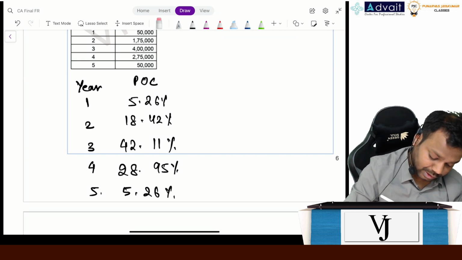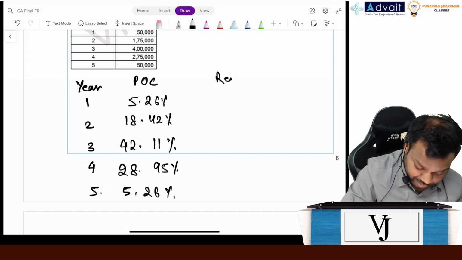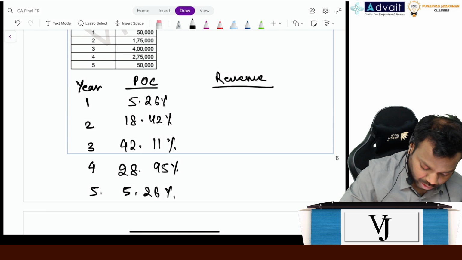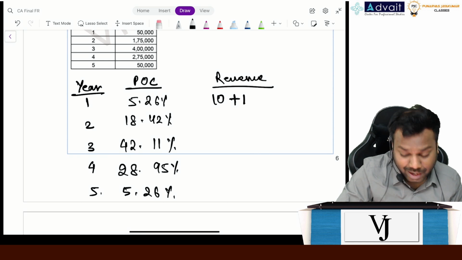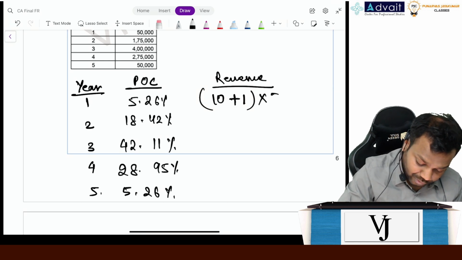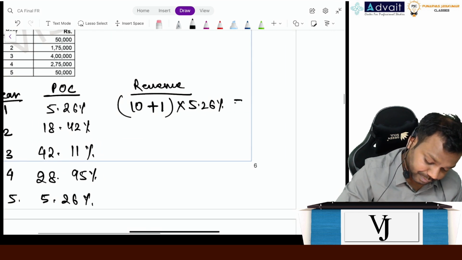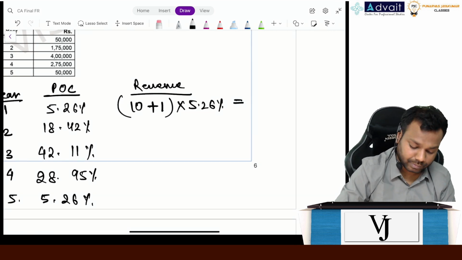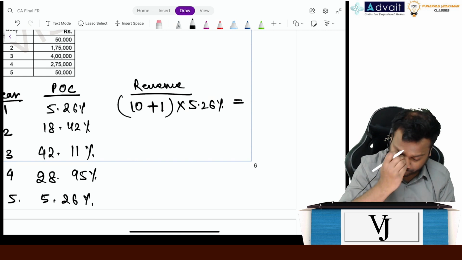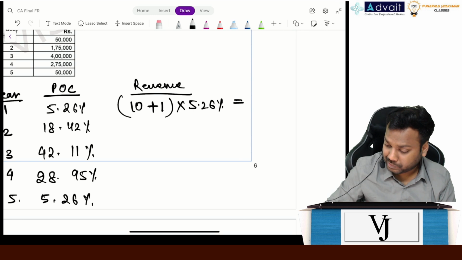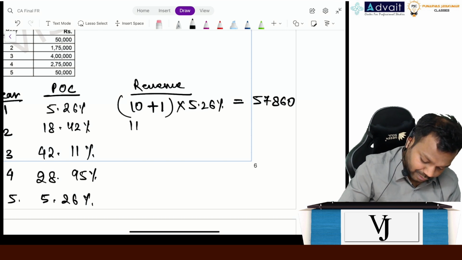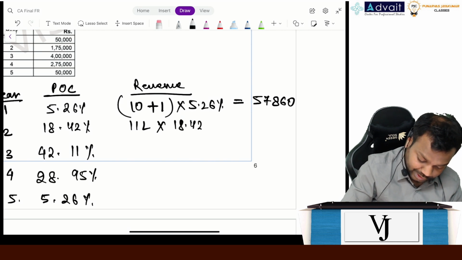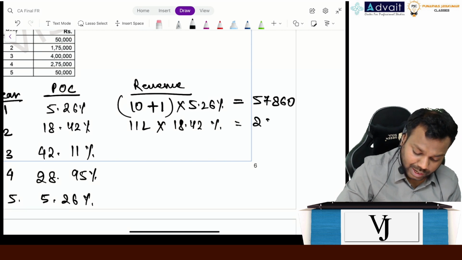Okay, let it be. Now, tell me the amount of revenue to be recognized. 10 lakhs plus 1 lakh variable consideration, right? Multiplied by 5.26 percentage is how much? No, this is lakhs. Can you please tell me the figures in absolute figures? 11 lakhs multiplied by 5.26% is 57,860. Now do the same thing here also: 11 lakhs multiplied by 18.42 percentage is 2 lakh 20,000.